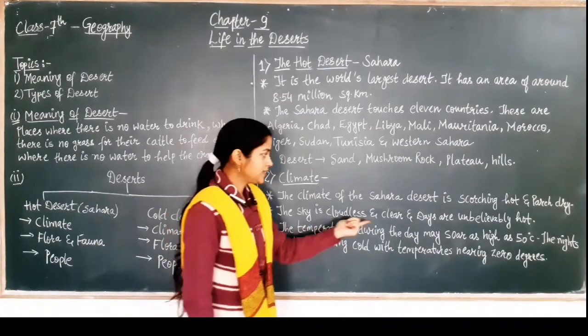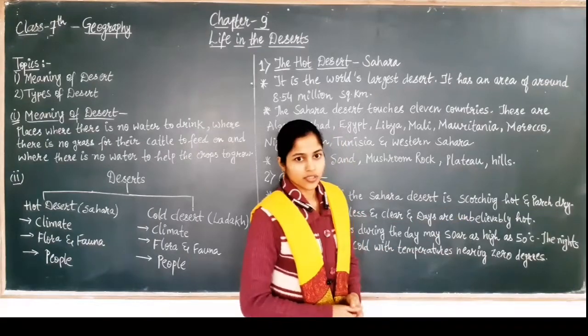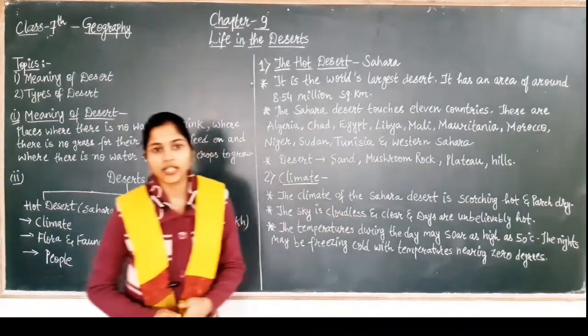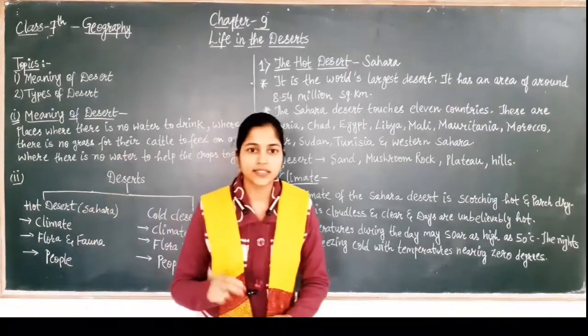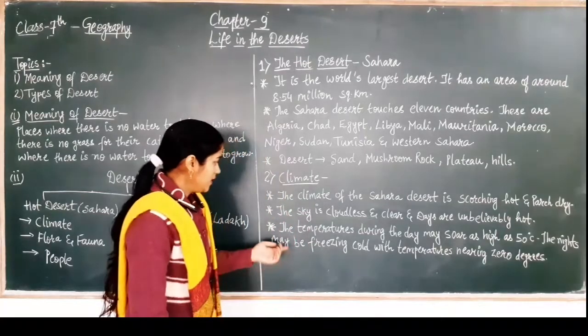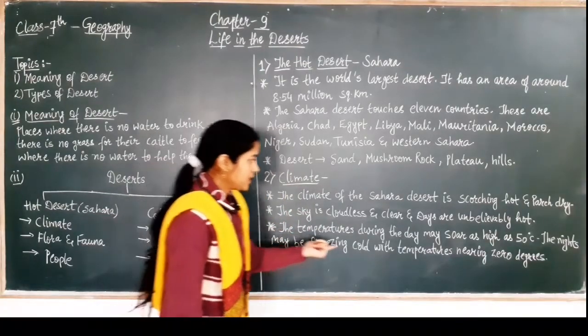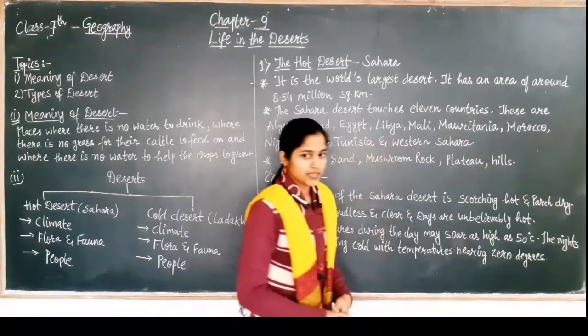The sky is cloudless and clear, and the days are unbelievably hot, as there is no water around, and the sun rays penetrate the soil and make the soil very warm. The last point is the temperature during the day may soar as high as 50 degrees Celsius.